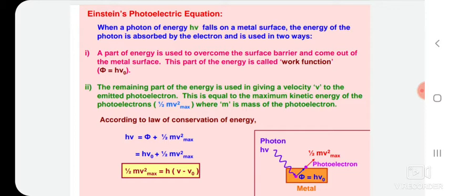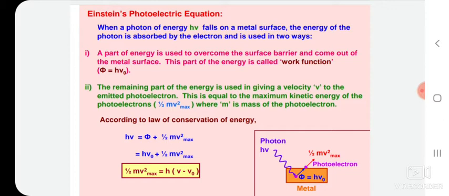This part is called the work function, that is phi, which is equal to h nu naught. And second, the remaining part of the energy is used in giving a velocity to the emitted photoelectron.